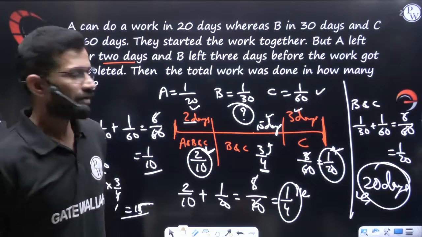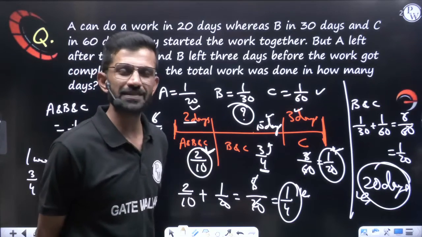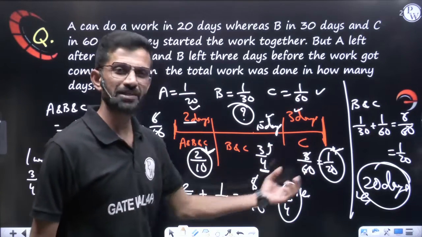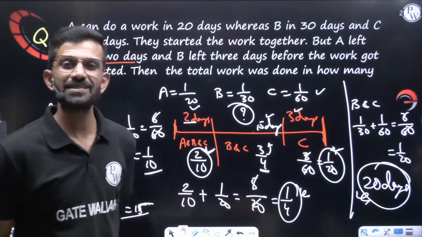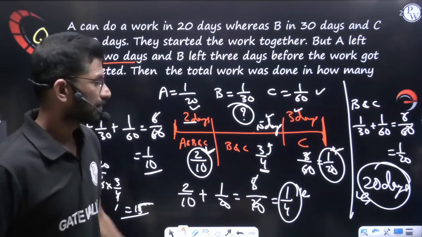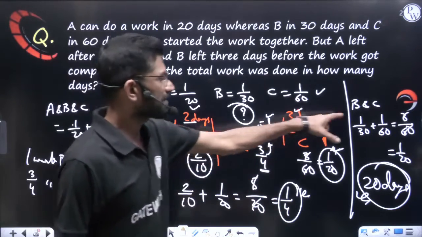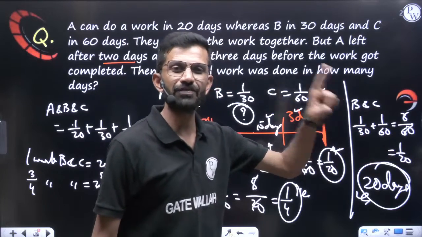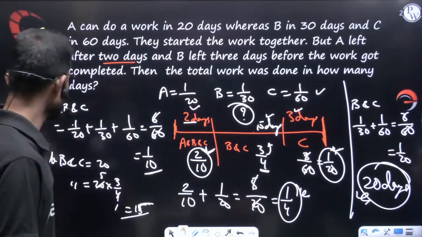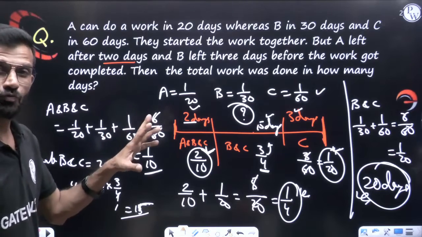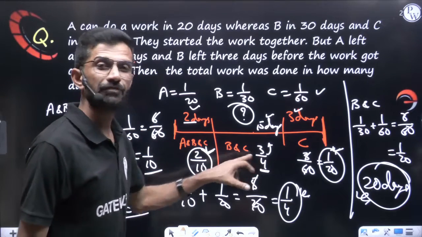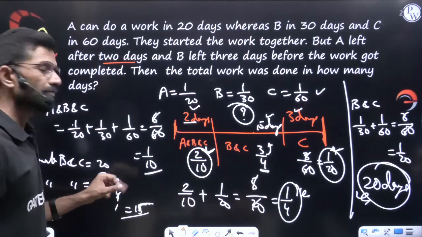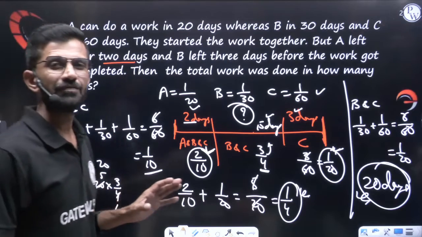First 2 days and last 3 days work, if we see how much work is done, 2 by 10 plus 1 by 20 means 1/4 work is done. So pending 3/4 work B and C must have done. B and C, when we added per day work, we are getting 1 by 20, means one total work B and C can do in 20 days. But to do only 3/4 of work, 20 into 3 by 4, means in 15 days.